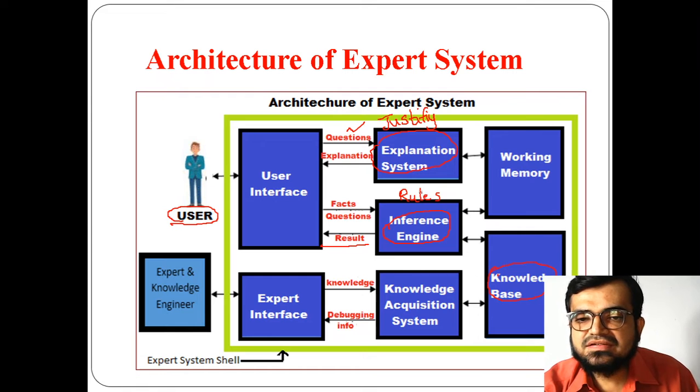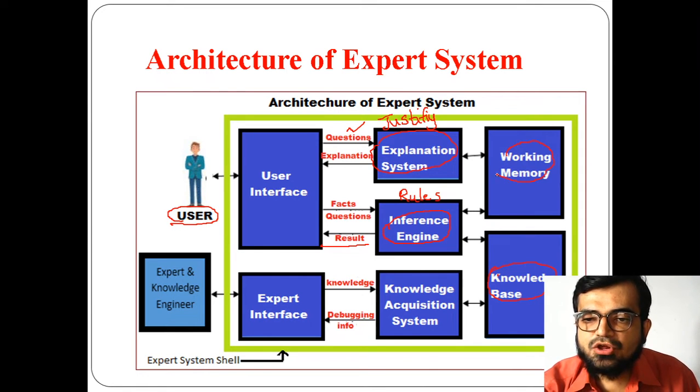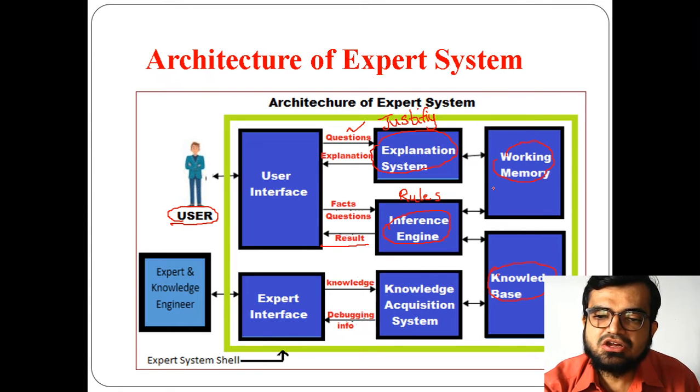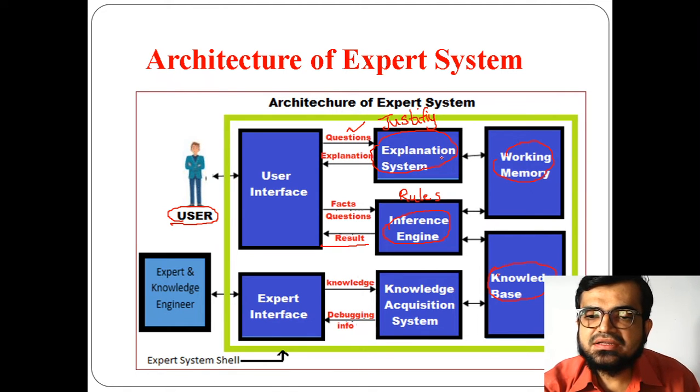Now whatever these things are performed happen in working memory. This working memory is not only connected to the explanation system, but it also connects to the inference engine as well. Why? Because whatever intermediate results are produced will be held by working memory.